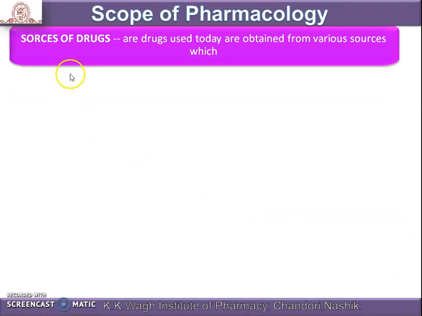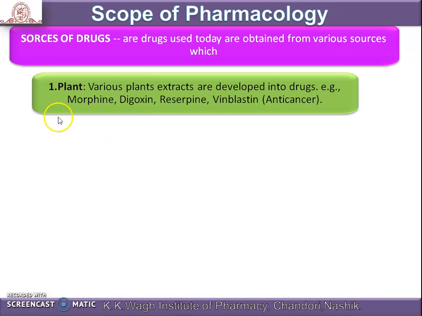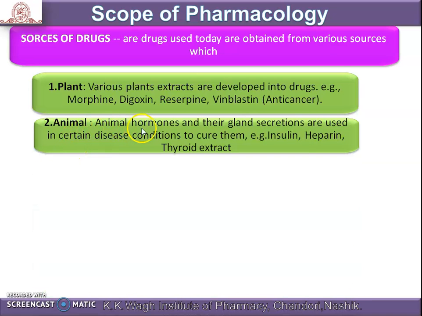Next we discuss the source of drugs. Drugs used today are obtained from various sources. First, we get drugs from plant sources. Various plant extracts are developed into drugs, such as morphine, digoxin, reserpine, and vinblastine, an anti-cancer drug. Then apart from plants, there is also the animal source. Animal hormones and gland secretions are used in certain disease conditions. Examples of drugs from animal sources are insulin, heparin, thyroid extract, etc.